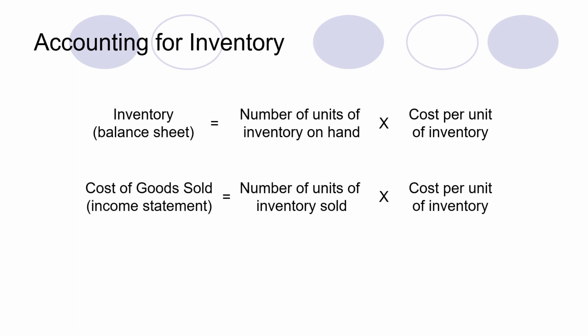On the other hand, the cost of goods sold, which is an item of the income statement, shows the number of units of inventory sold multiplied by the cost per unit of that inventory. So we multiply these figures, and in this case we get the figure of cost of goods sold.